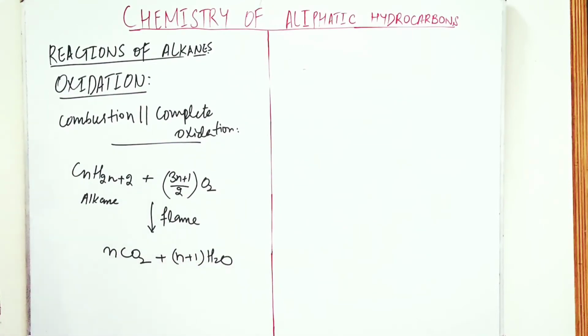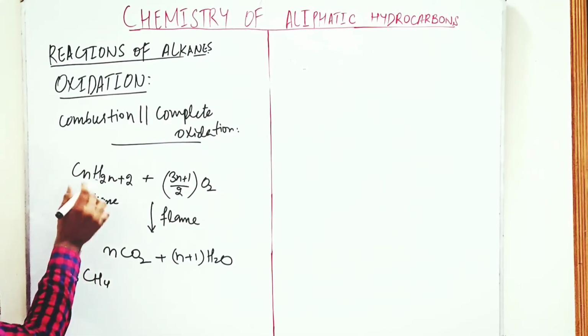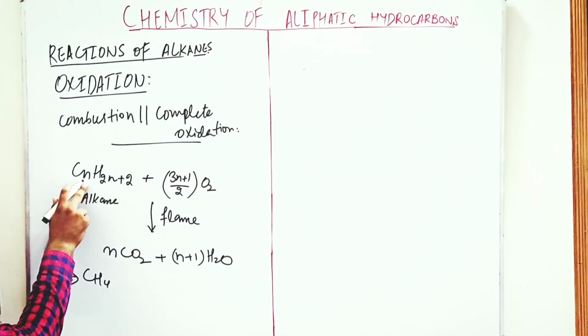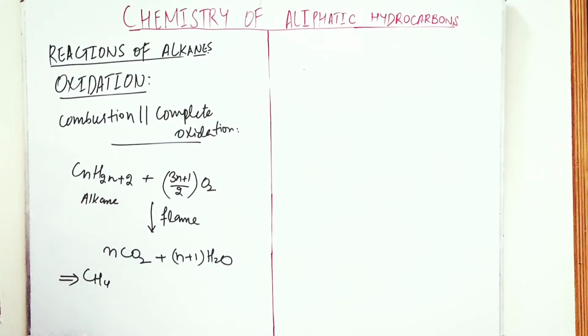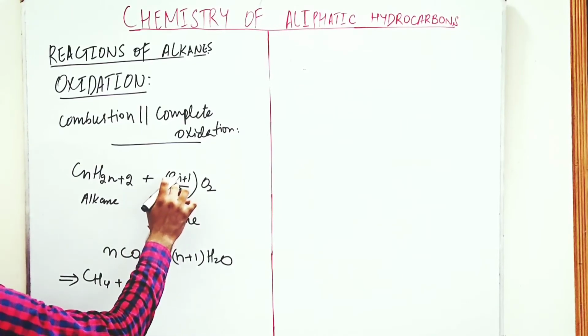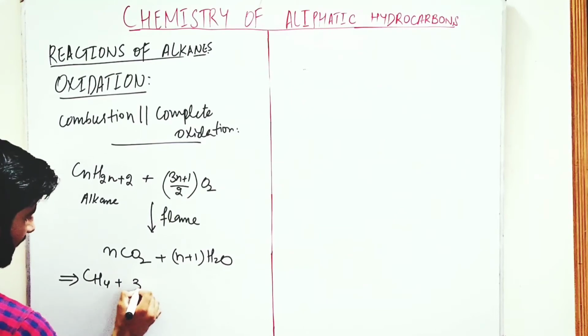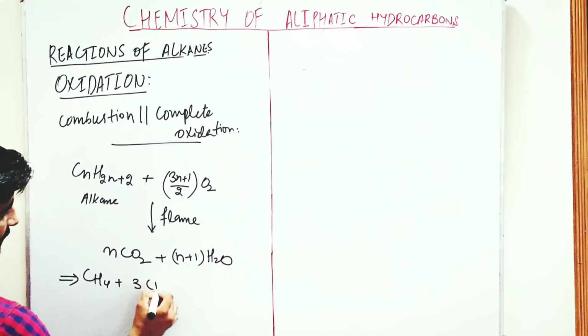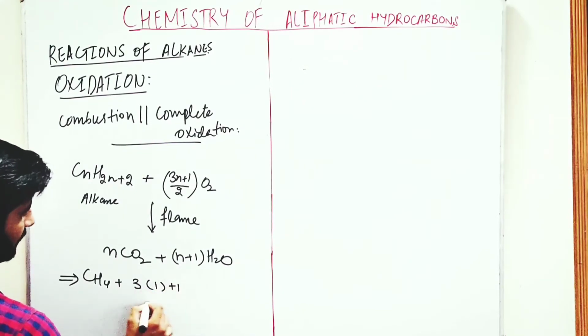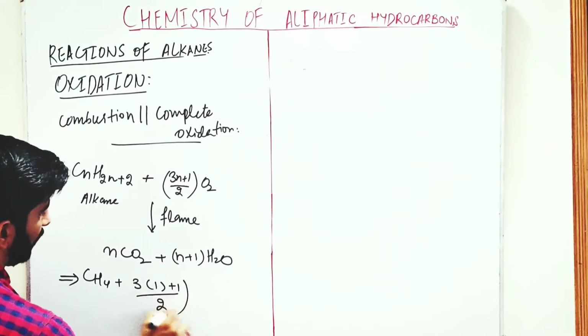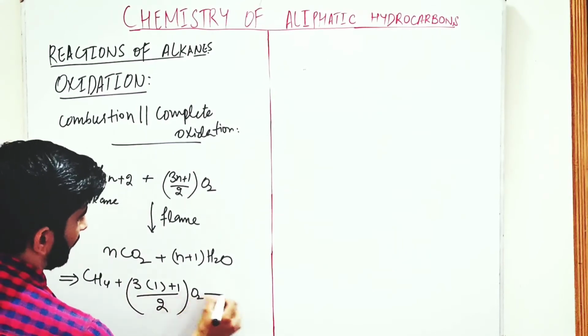If we take the example of methane, that is CH4, C1H4, our methane, plus the value of n is 1 here, because n is the number of carbon atoms that we use in the reactants. 1 plus 1 over 2 moles of oxygen in the reaction.